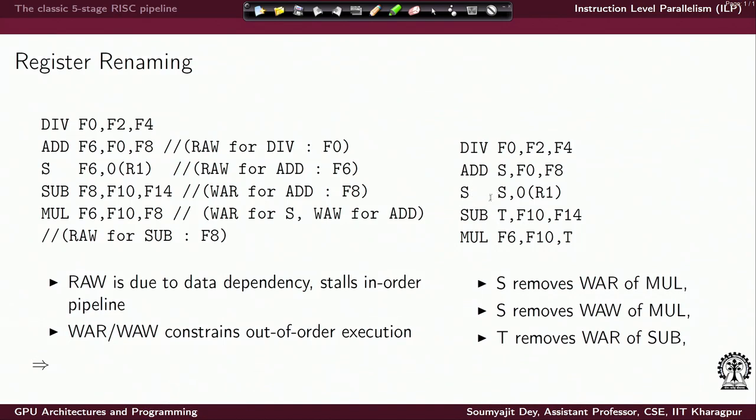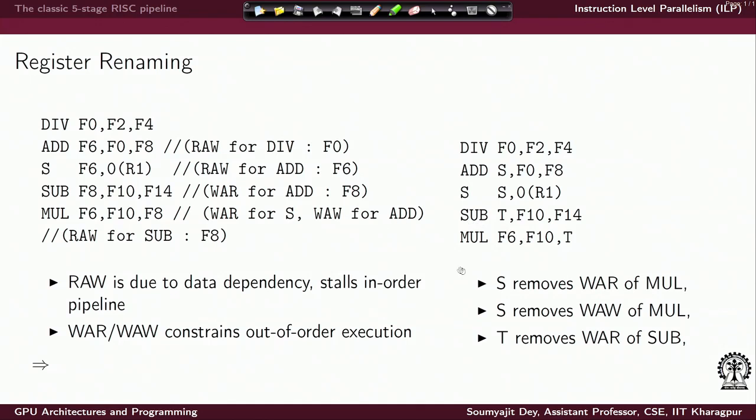next instruction, that is the store instruction. In the sub instruction, which was writing to the register F8, this is removed, and there is a new register T in which it is writing, and similarly in the subsequent instruction mul, F8 has been replaced by T. So, this helps in removing several of the possible hazards that can come in. Let us look into the issues that get solved by this register renaming operation.